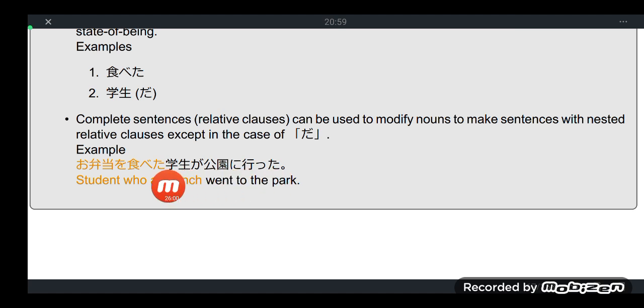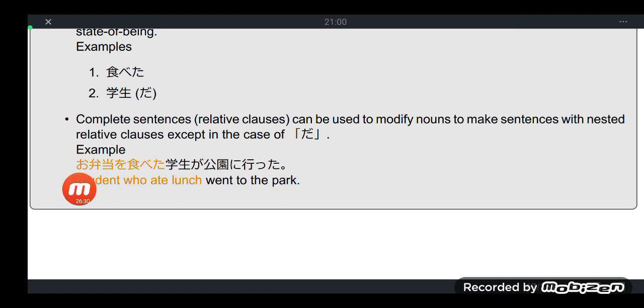But this is a simple sentence. Gakusei ga koen ni itta. Let's try to nest this sentence with a relative clause. We nest this sentence by decorating it with the phrase type of adjective, keiyoku. So the simple sentence will now be lengthened into obento wo tabeta gakusei ga koen ni itta.